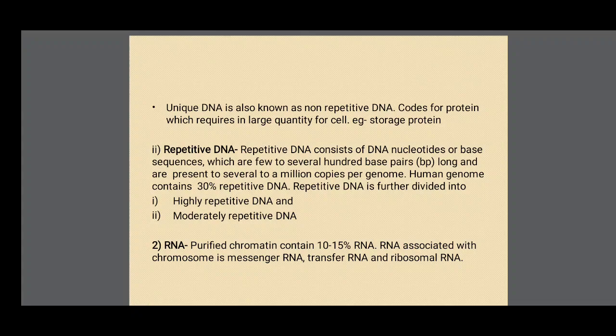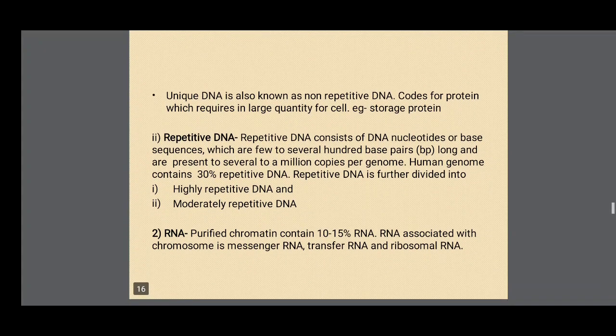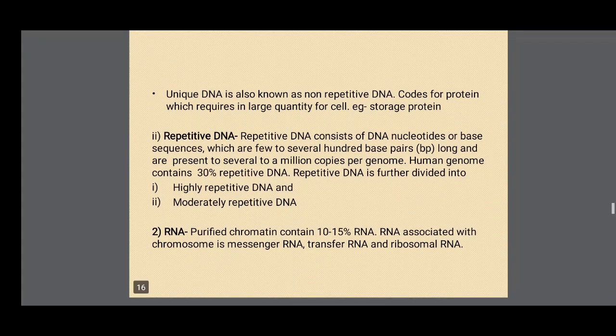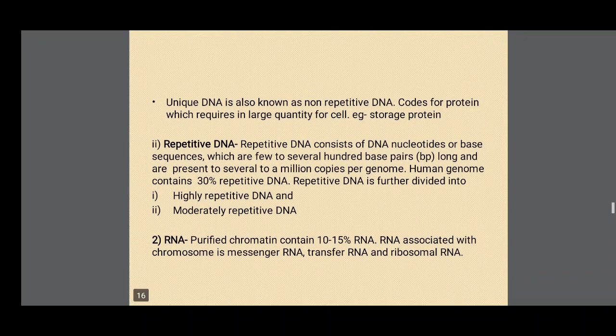Repetitive DNA consists of nucleotide or base sequences which are a few to several hundred base pairs long and are present in several to a million copies per genome. The human genome contains 30% repetitive DNA.